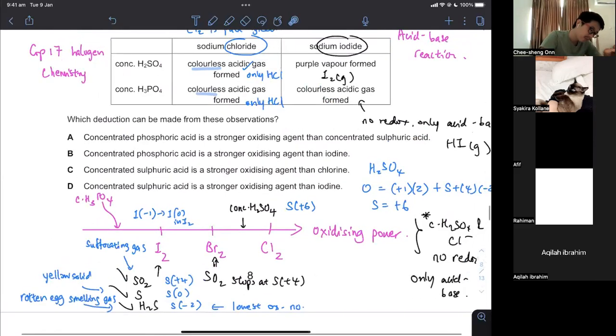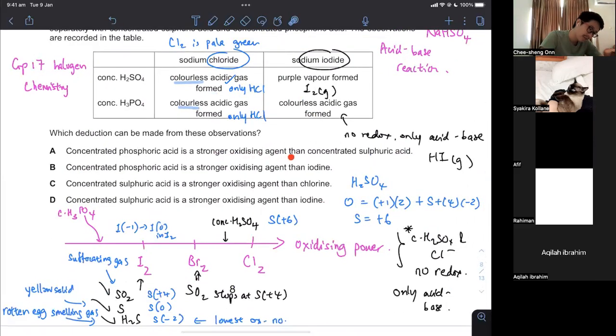So here it says it must be a stronger oxidizing agent than conc. sulfuric acid. No, it's not. It is weaker. Going this way is stronger. Going this way is weaker. So this is wrong. Conc. phosphoric acid is a stronger oxidizing agent than iodine? No, it is lower than iodine. That's why it cannot oxidize iodide to iodine. You only get acid-base reaction, no redox here with iodide.